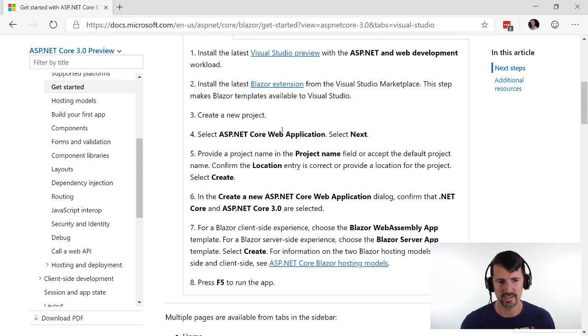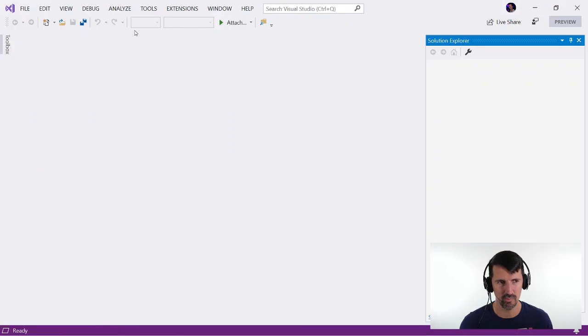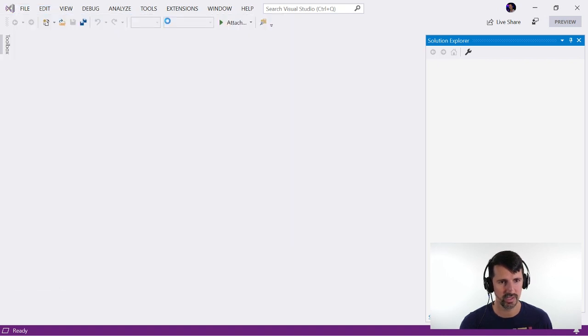Okay, so we installed the latest extension. We're going to create a new project. Select ASP.NET Core Web Application. Provide a project name. Confirm location. Okay. Then confirm .NET Core, .NET Core 3 selected. And then client-side experience. Choose Blazor WebAssembly app template. Okay, I think I remember that. File, new, project.